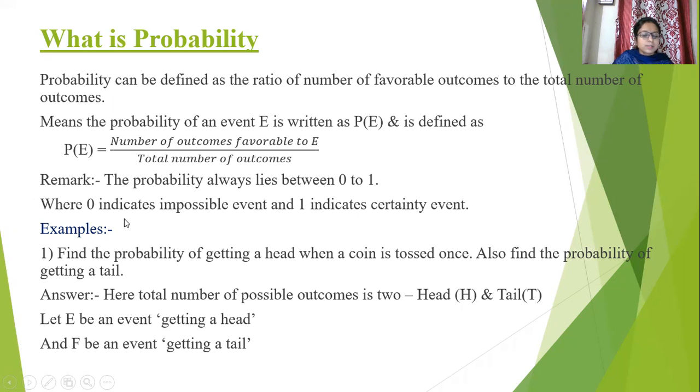Now let us see one example in which probability is 0, and one example in which probability is 1. First, the example in which probability is 0. What is the probability that a dog will fly? Is a dog going to fly? No, it cannot. So its probability is 0. Now, what is the probability of getting a natural number when we roll a fair die?